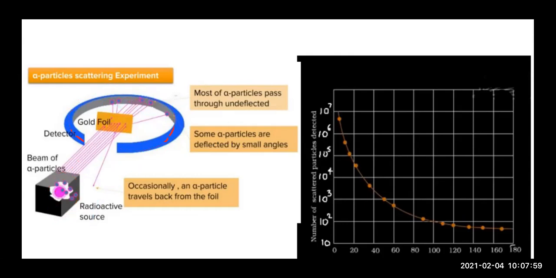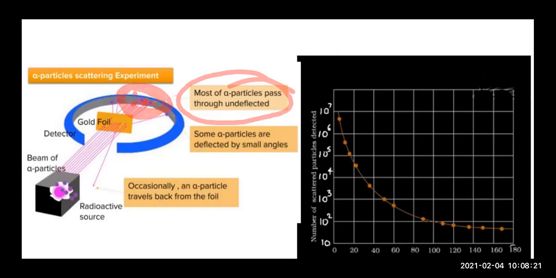So what was observed, children? It was observed that most of the alpha particles passed through the gold foil undeflected. They did not undergo any deflection. So most of the alpha particles hit the screen over here.